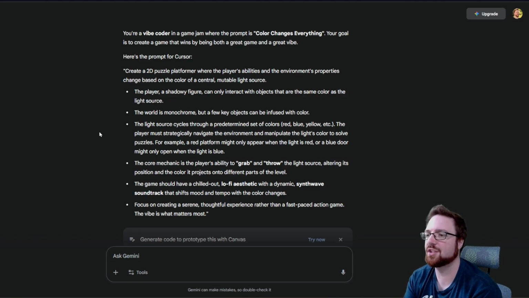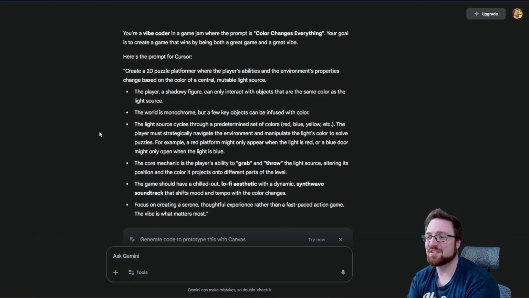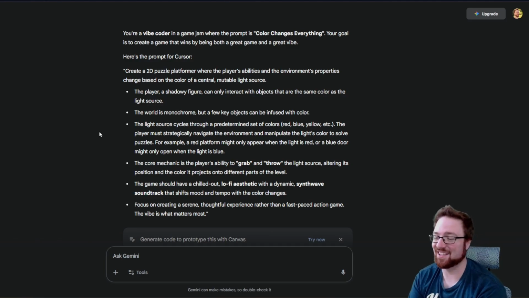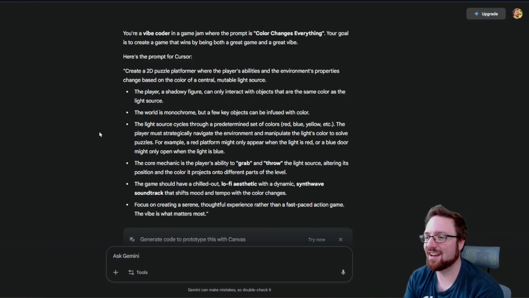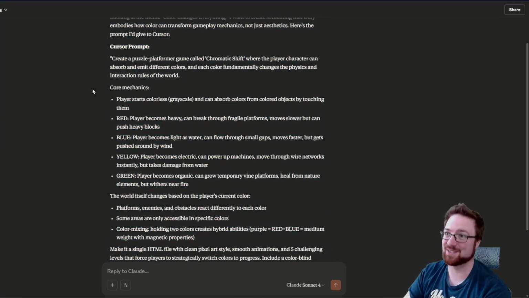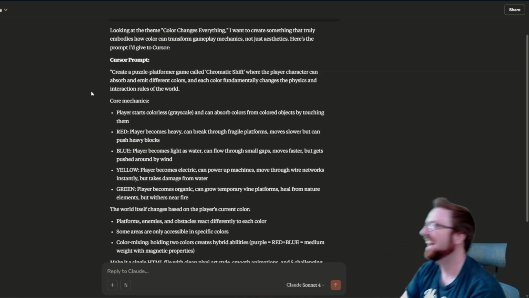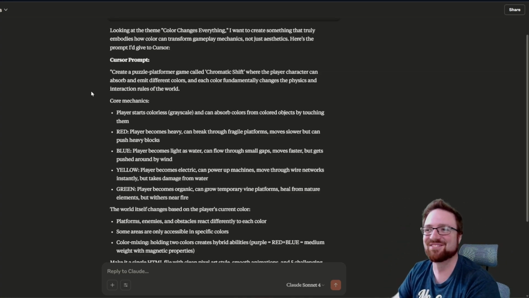The game should have a chilled out, lo-fi aesthetic with a dynamic synthwave soundtrack that shifts mood and tempo with the color changes. That's actually, yeah, that's good. Focus on creating a serene, thoughtful experience rather than a fast-paced action game. The vibe is what matters most. I love it because we're vibe coding, so the vibe is what matters most. Words of wisdom from Gemini.